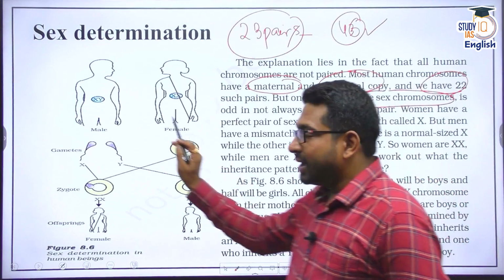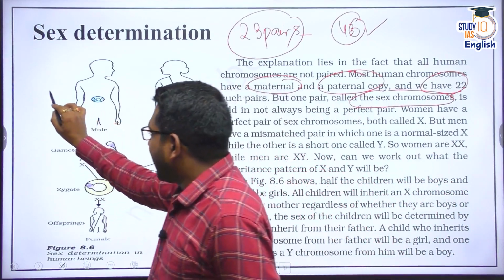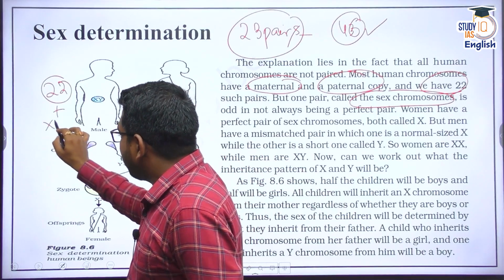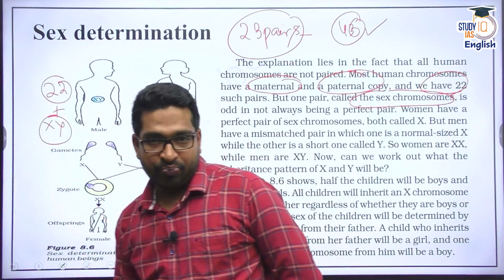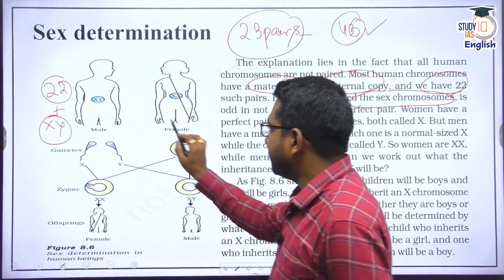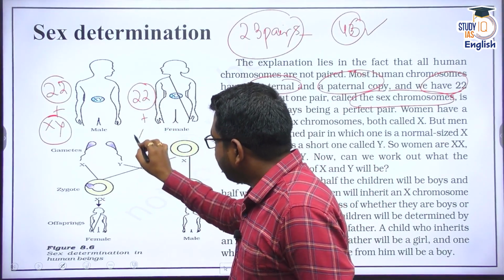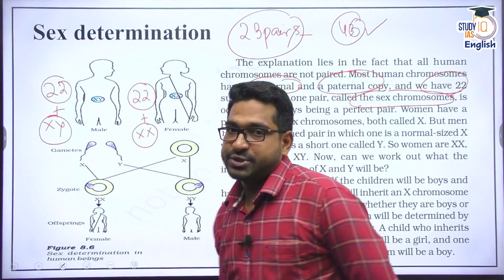A male has 22 pairs of chromosomes plus an XY set of sex chromosomes, and a female has 22 pairs of chromosomes plus an XX set.